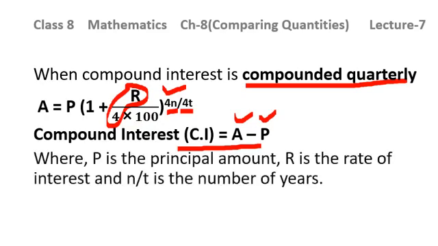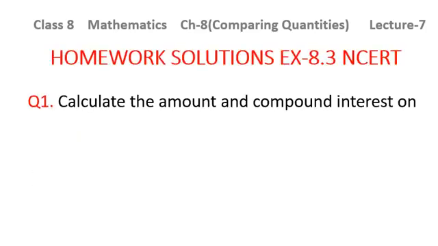So where P is the principal amount, R is the rate of interest, and N or T is the number of years. So we have revised what we have discussed in the previous lecture. Now coming to the homework solutions of exercise 8.3 from NCERT book.